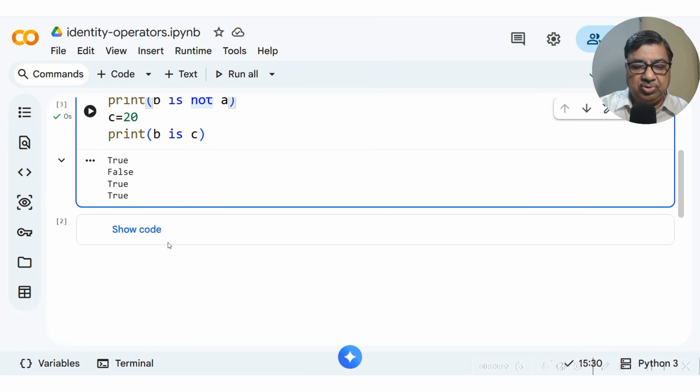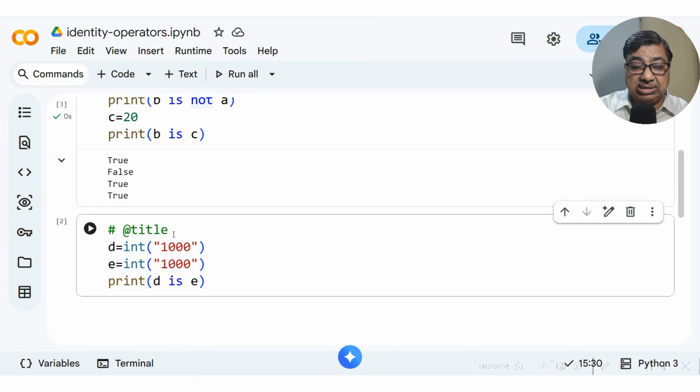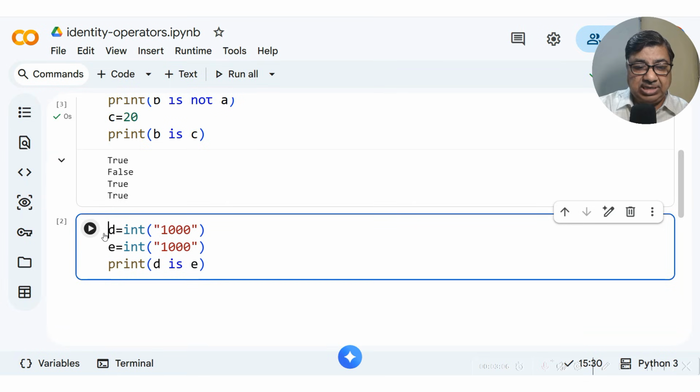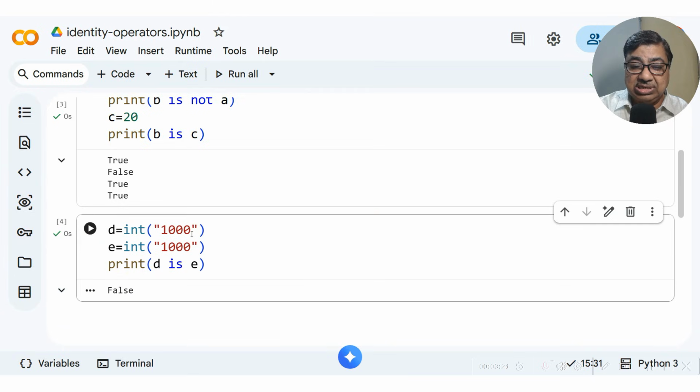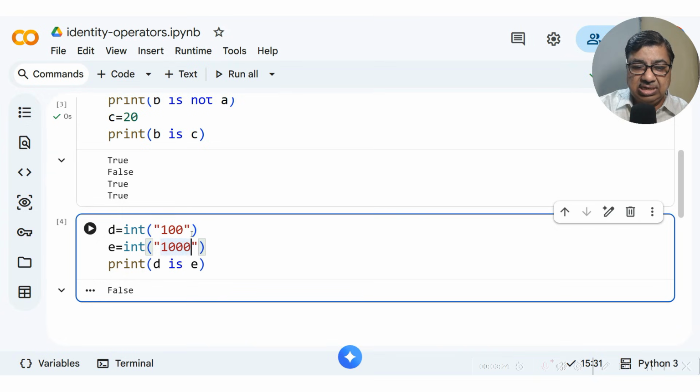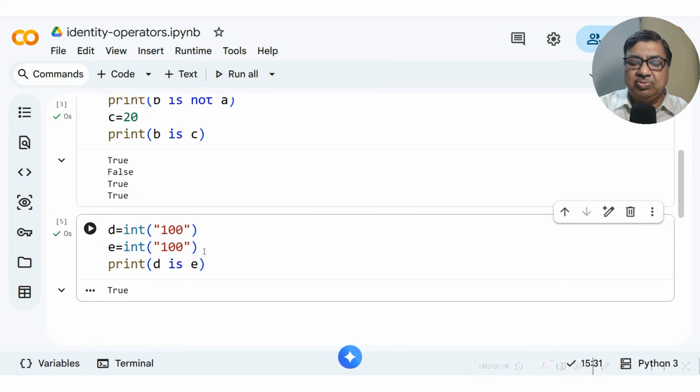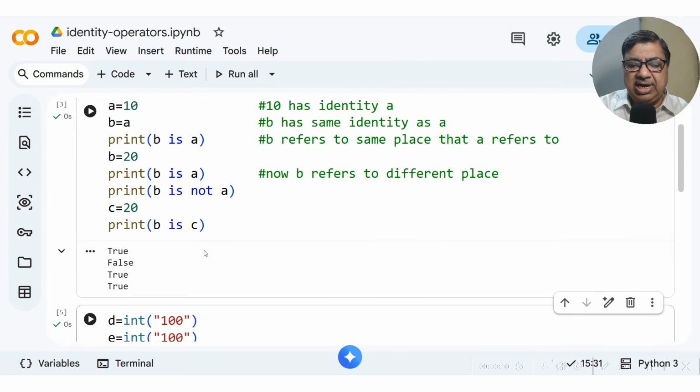I will now do some extra coding to show this special nature of Python. It looks like it should be the same identity, but what will happen? I am converting this text to an integer, so this will internally be 1000. This will also be 1000. Is D is E? This is False. But suppose I do it with smaller numbers, right? So this will be True. This means it is not guaranteed that if the same value is stored, it will have the same identity.